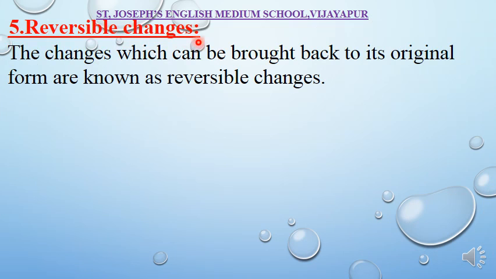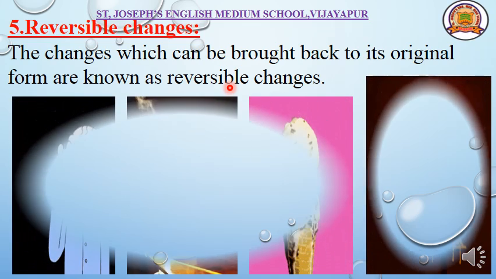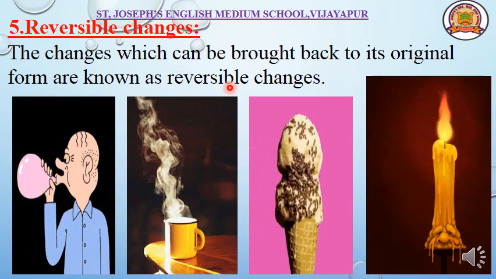Reversible change. Reverse means coming back. It has to get to the same position. Changes which can be brought back to their original form are known as reversible changes. It has to come back to its original position.